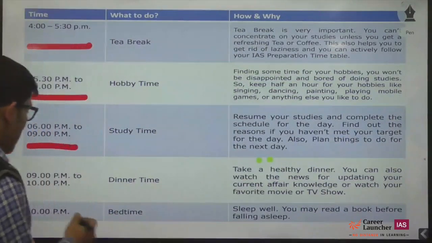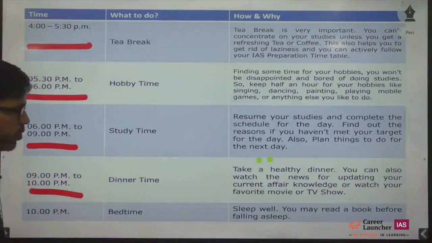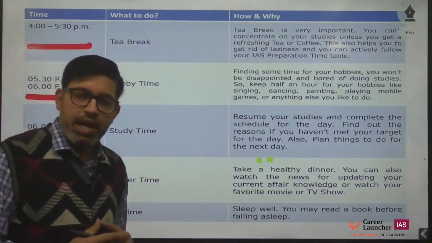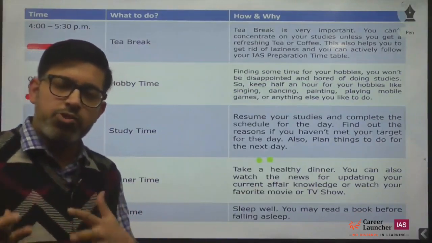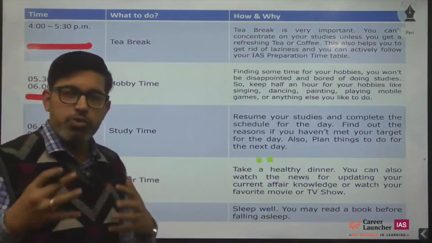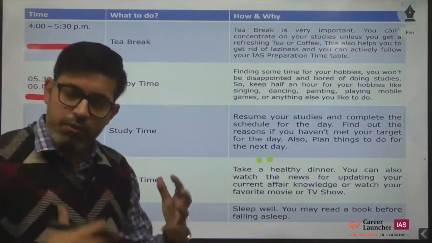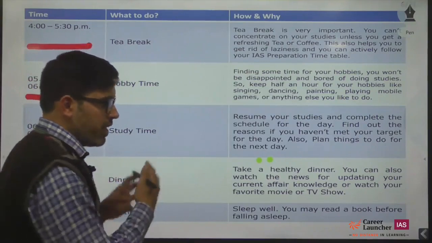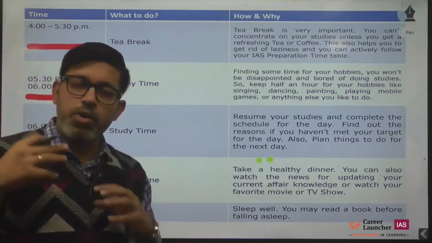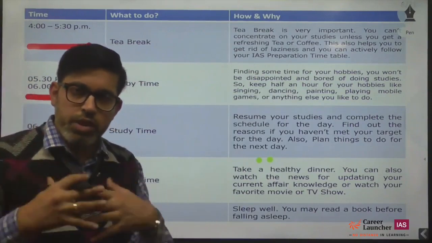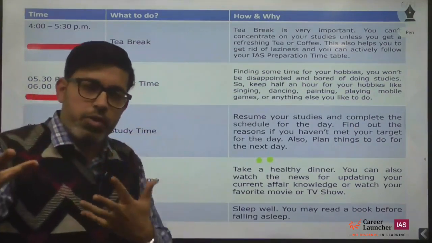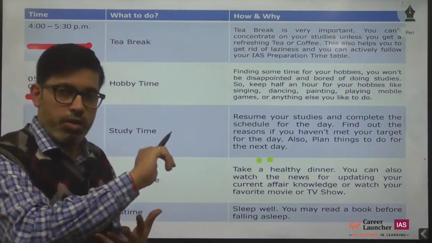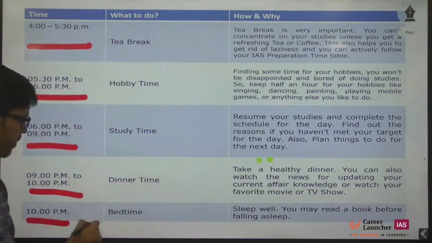Okay. After that, I'll take my dinner, 9 p.m. to 10 p.m. At this point in time, I would advise you to watch some news channel. Some kind of news while taking your dinner, or maybe you can follow some website or news apps as well. This will give you a little idea about tomorrow's newspaper, so nothing would be surprising for you tomorrow when you read your newspaper in the morning of the day. Okay. And then 10 o'clock bedtime.